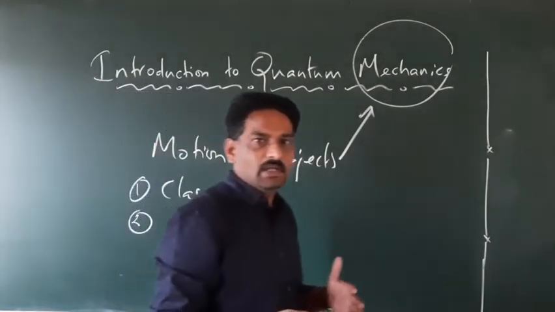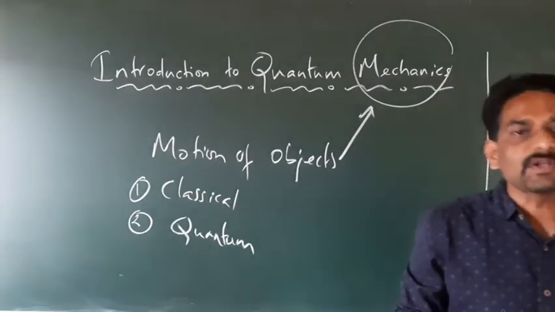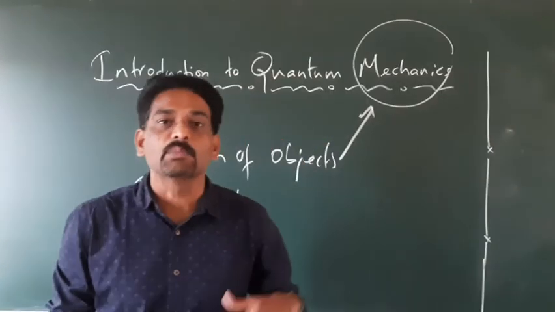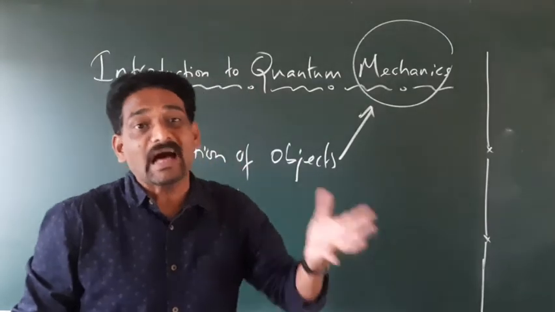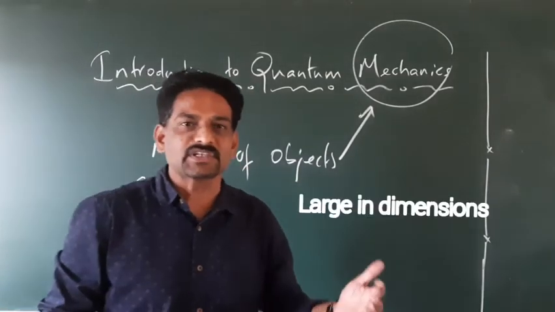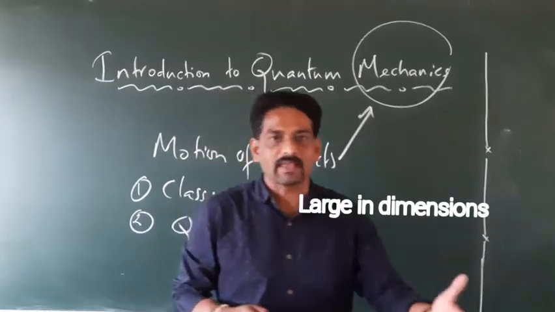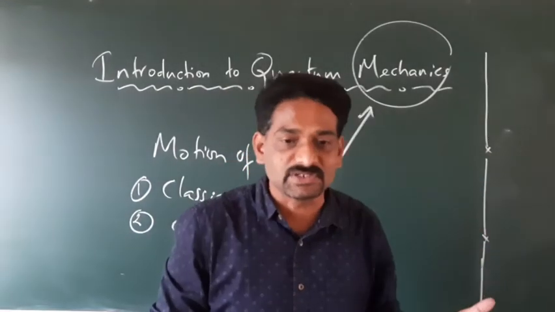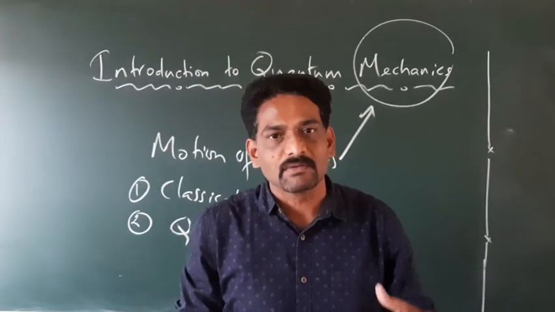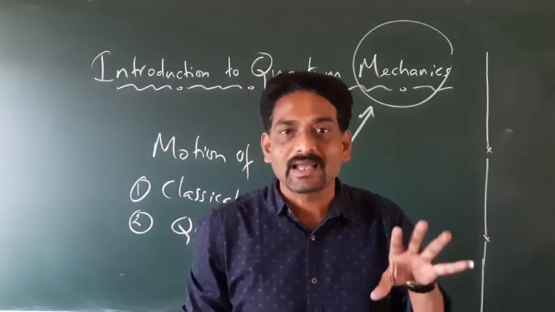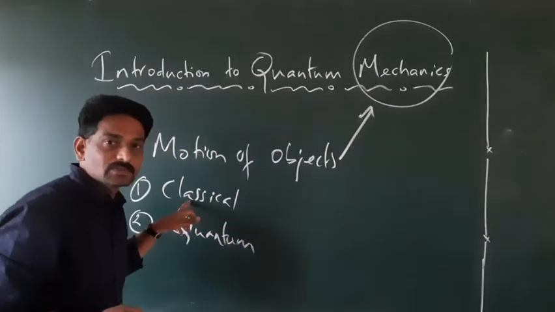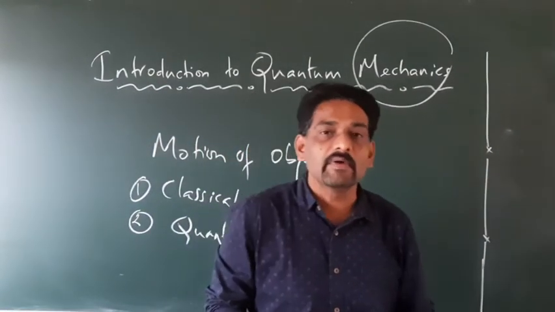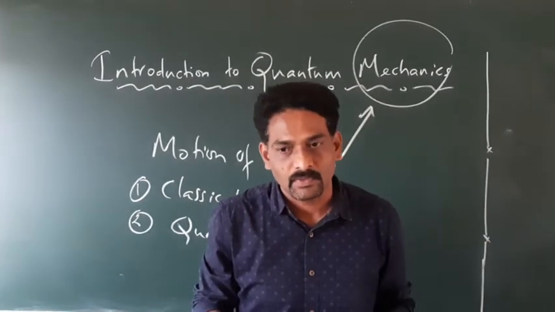We will try to understand what is classical mechanics and what is quantum mechanics. Classical mechanics deals with the motion of objects which are large in dimensions, like car, bus, vehicle, sun, moon. The motion of all these very large objects will be described in classical mechanics. So classical mechanics deals with the motion of objects which are very large in dimension.